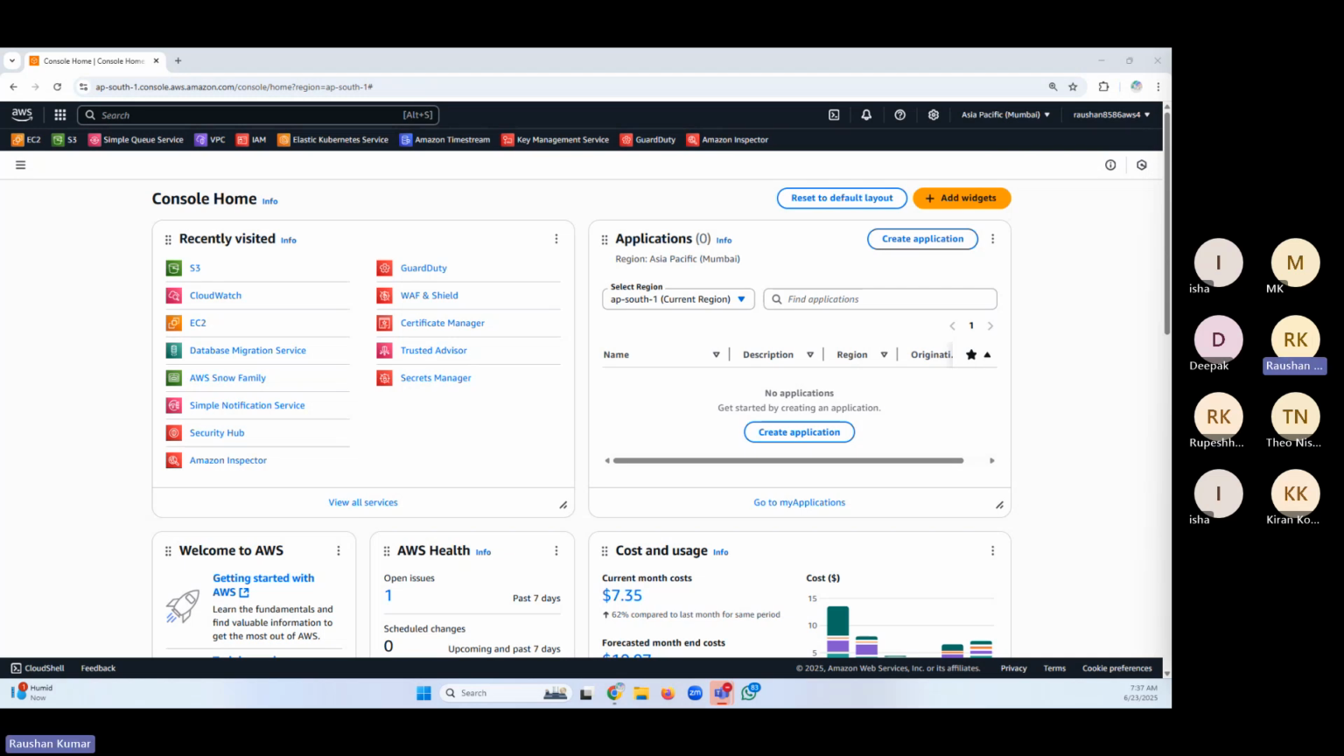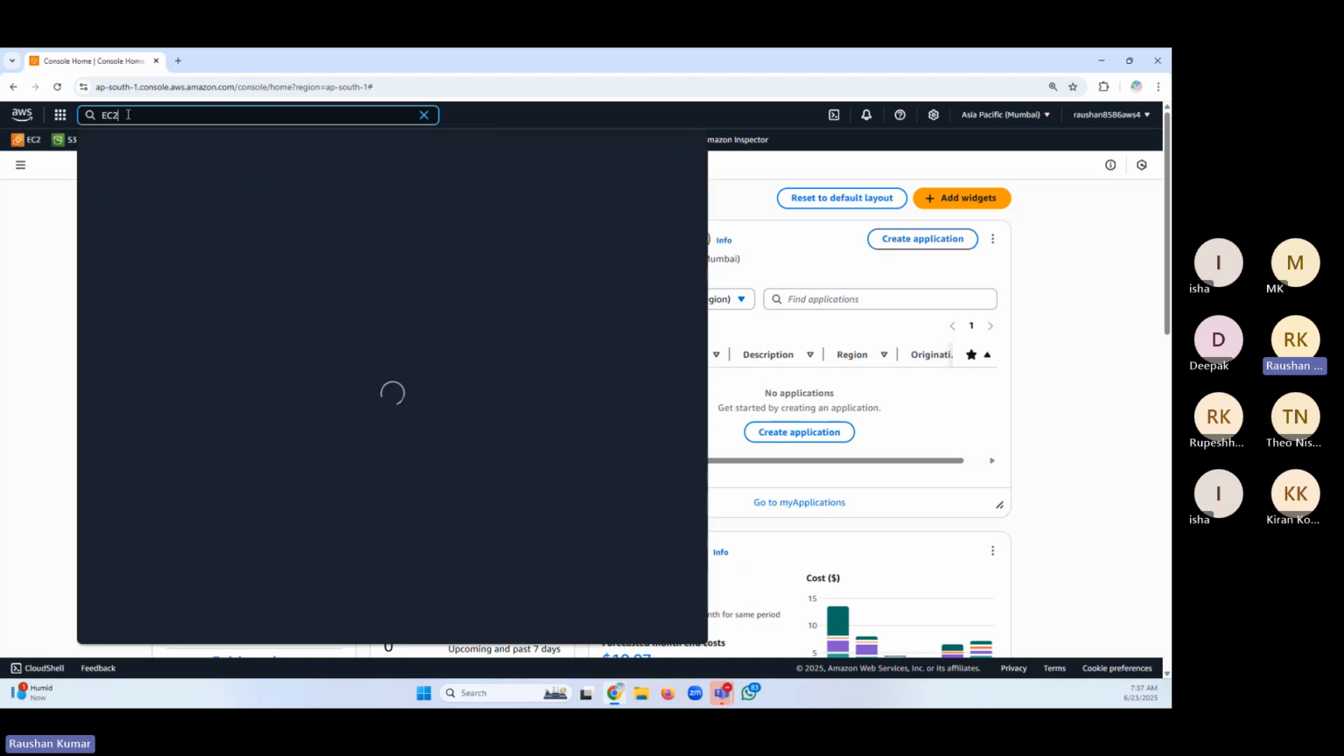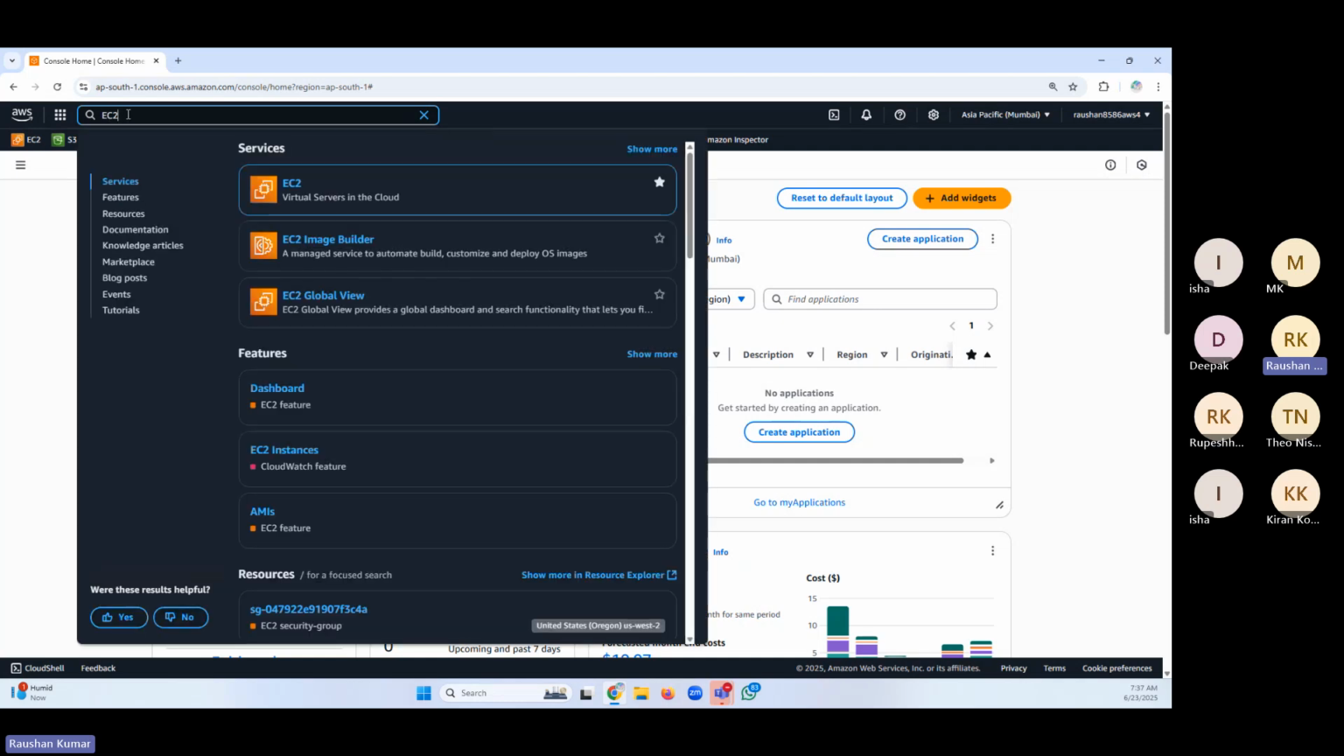And what is the service we used here, friends, to create the server? What did you type here? EC2. Elastic Compute Cloud. And we could create the server.